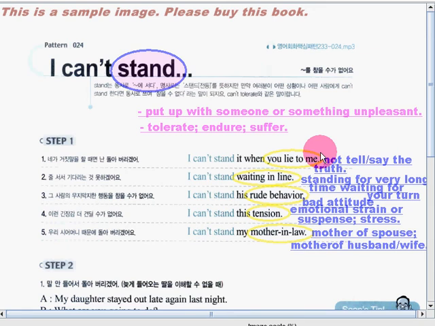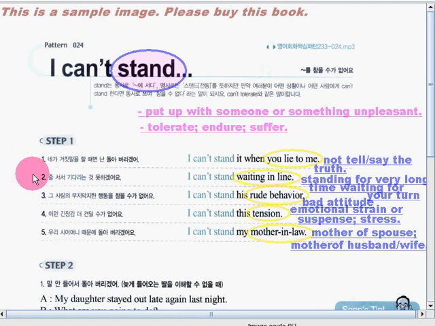Okay, of course, people would feel hurt when people they know lie to them. Okay, so I can't stand it. You can't tolerate or endure it when someone is lying to you.